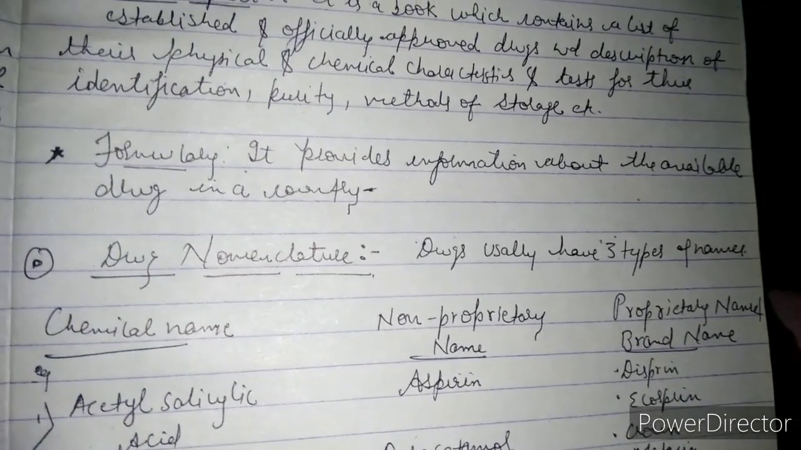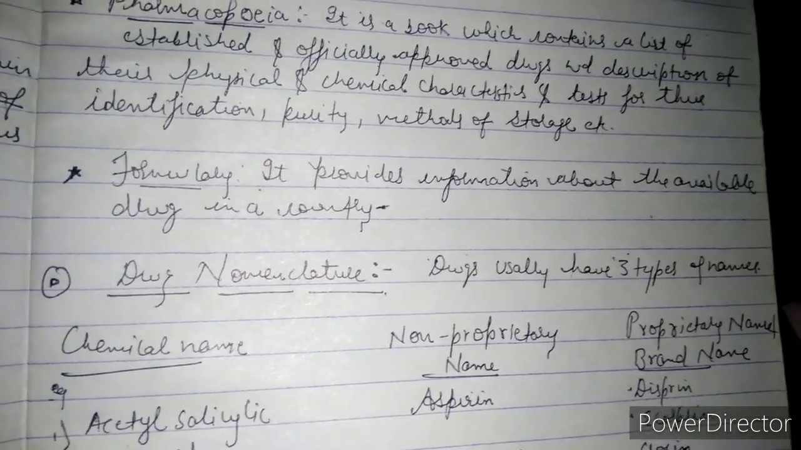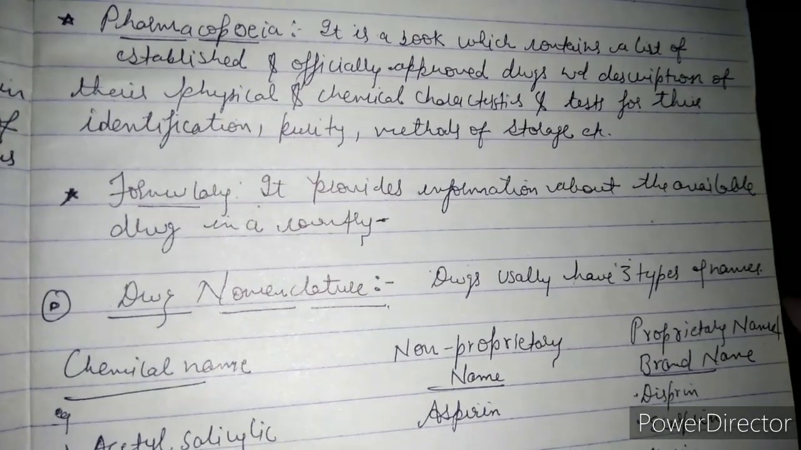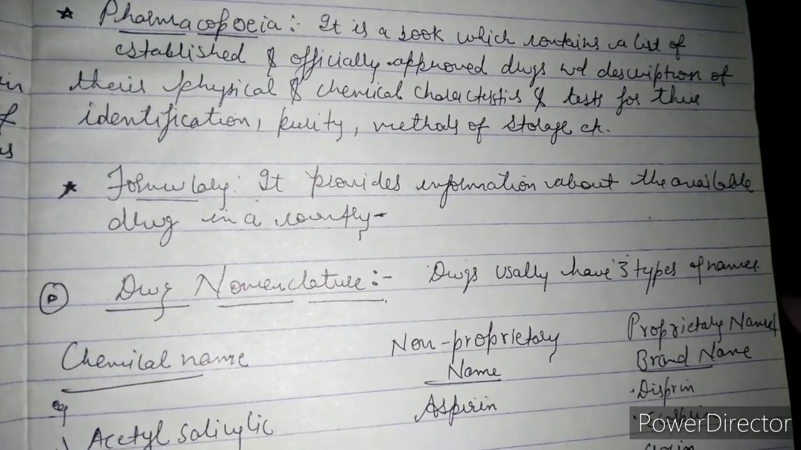Then formulary. So what does formulary provide us? It provides information about the availability of drugs in a country. That means whether that drug is available in our country or not. So we can get that information from the formulary.